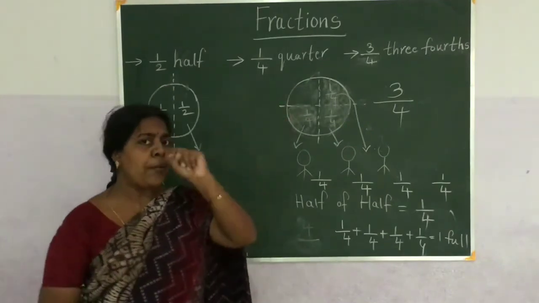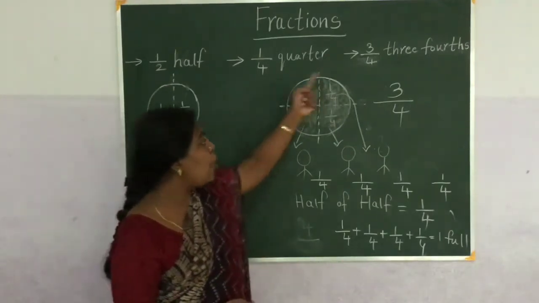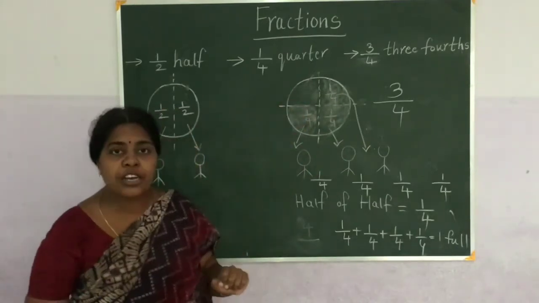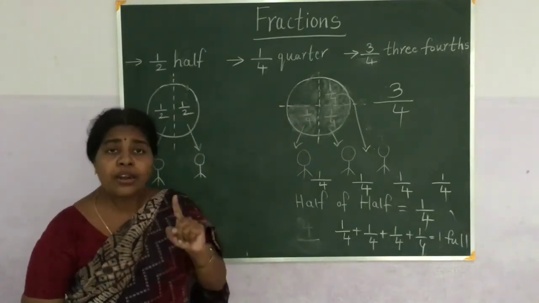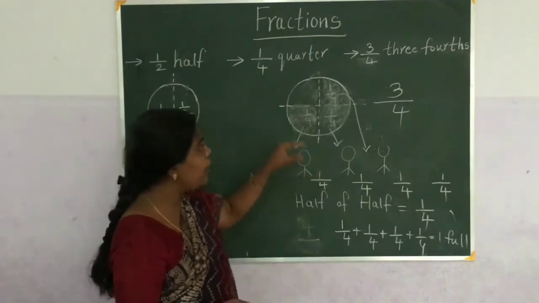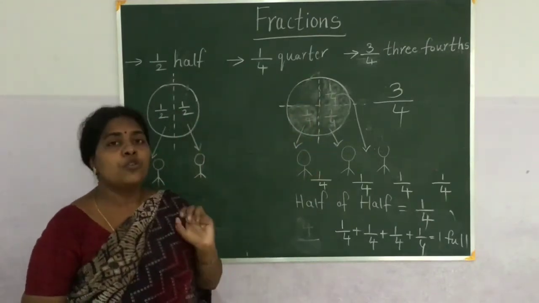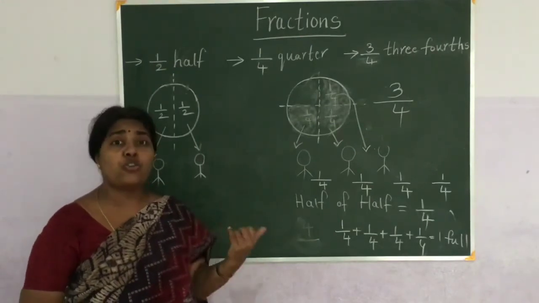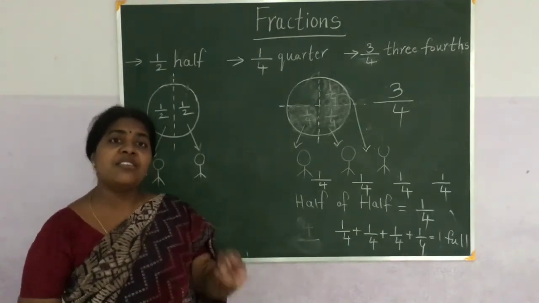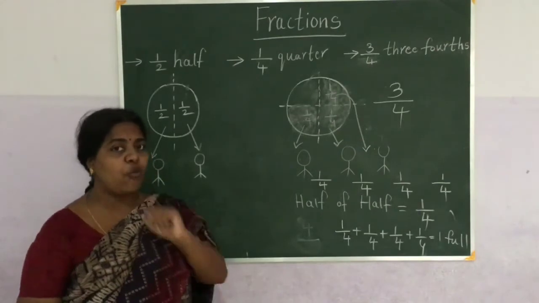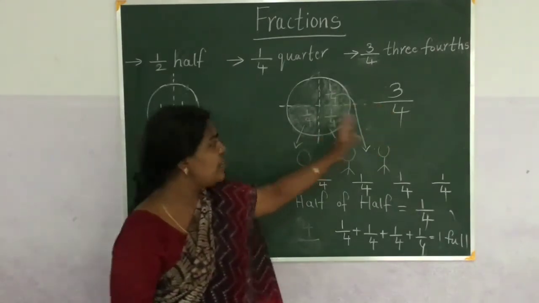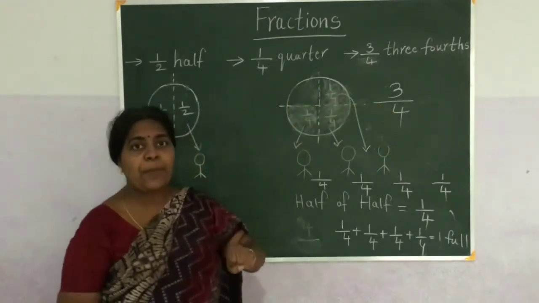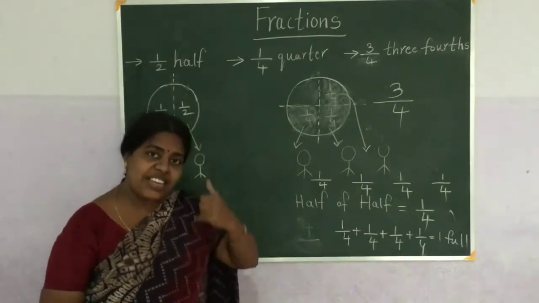And here 1 part is left. So out of 4, how many parts are left here? 1? Is it 1? No. Out of 1 whole, 1 part is left. So we never call fraction as 1 or 2 or 3. Fraction means it is always less than 1. Because here 3 by 4 means out of 1 we are taking 3 parts. So 3 by 4 means it is less than 1.